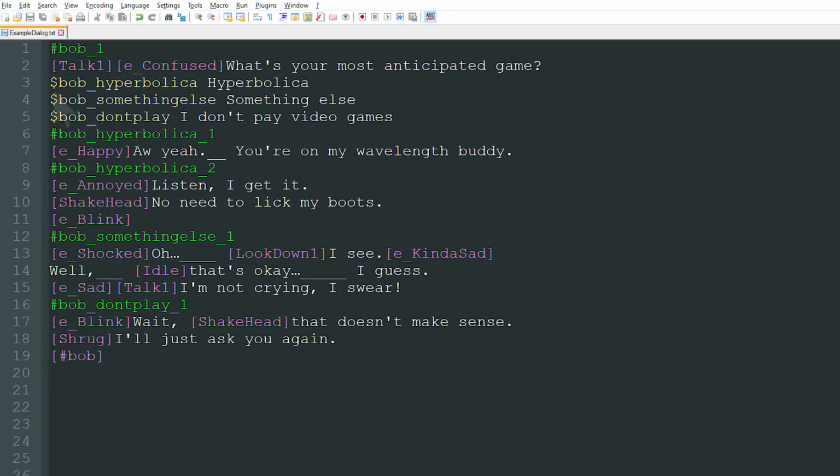Branching is also supported using the $ sign, so implementing multiple choice responses is really easy. These branches use the numbered game states too, so the responses can also change each time to make the dialogue less stale. And a tag can just be jumped to directly if a hashtag is inside an event.